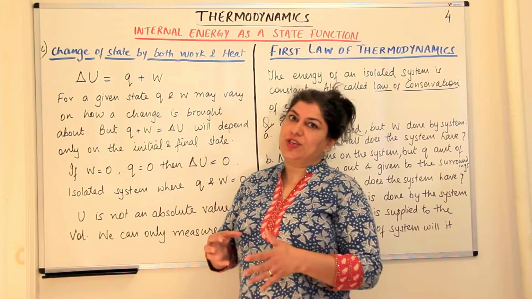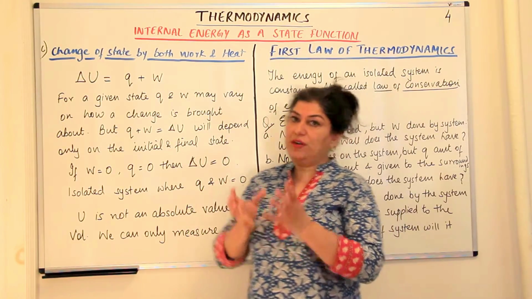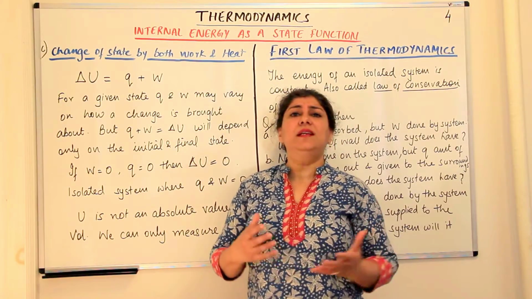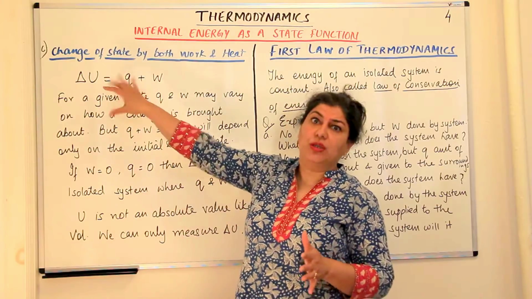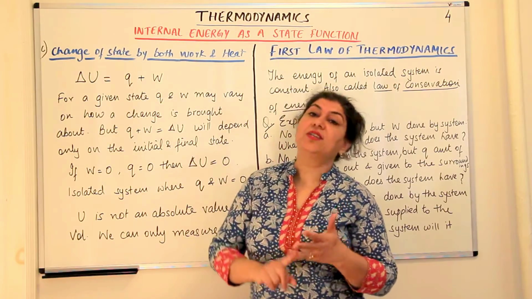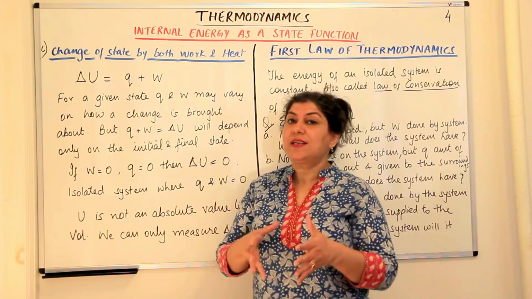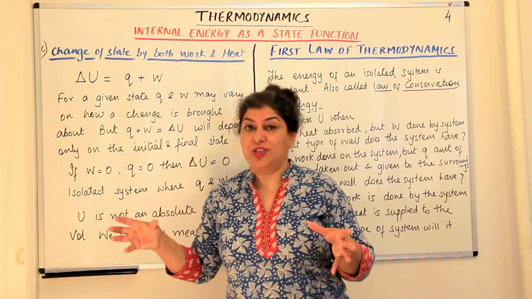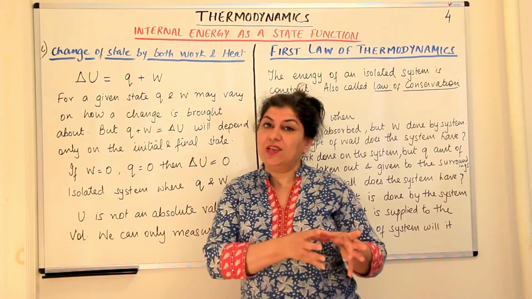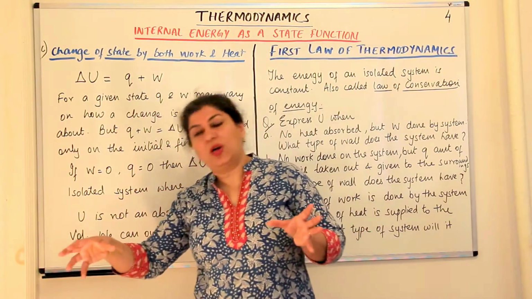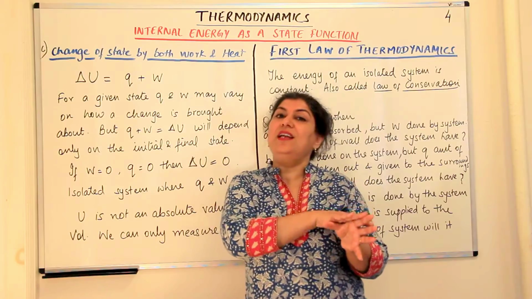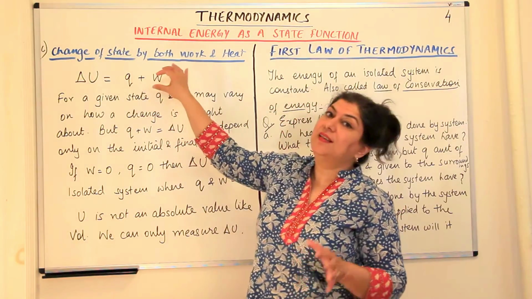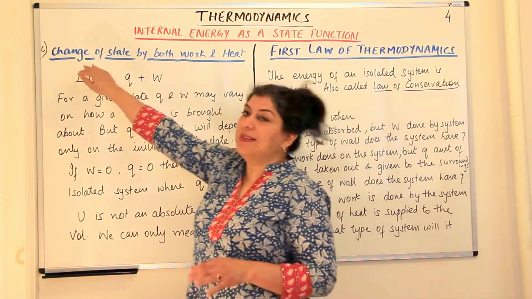We have a situation where whatever system we are observing, a thermodynamic system, its internal energy may be changing because of both the heat change and work being done. So under this condition, we know internal energy is the sum total of all energies. So the internal energy change, whether it is brought about by work or by heat, would be a sum of all of these. That is what we see in the third situation, where there's a change of state.